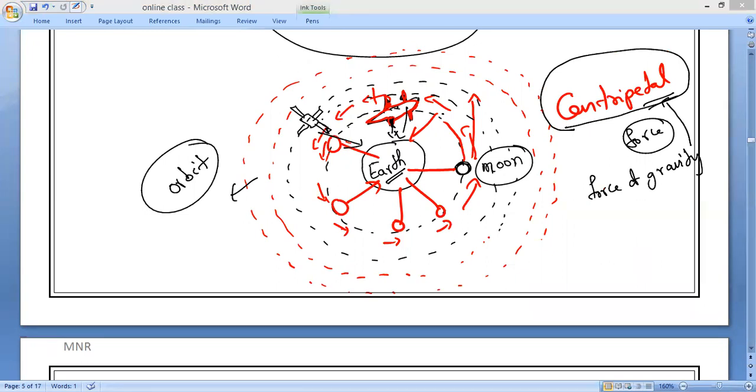So in the reference frame of the spaceship, every part of the spaceship is subjected to the same centripetal force, and that is equivalent to free fall.